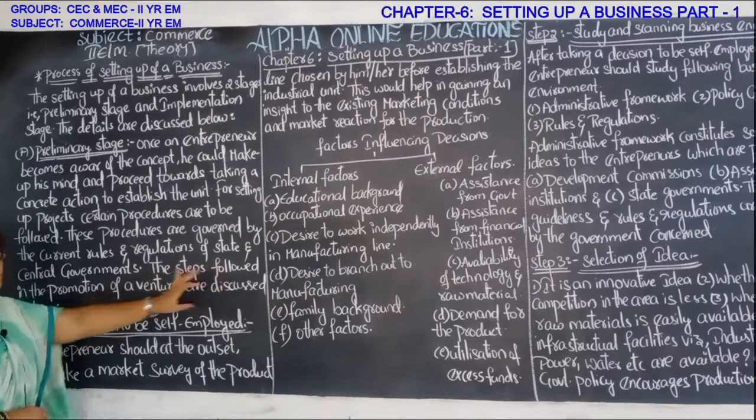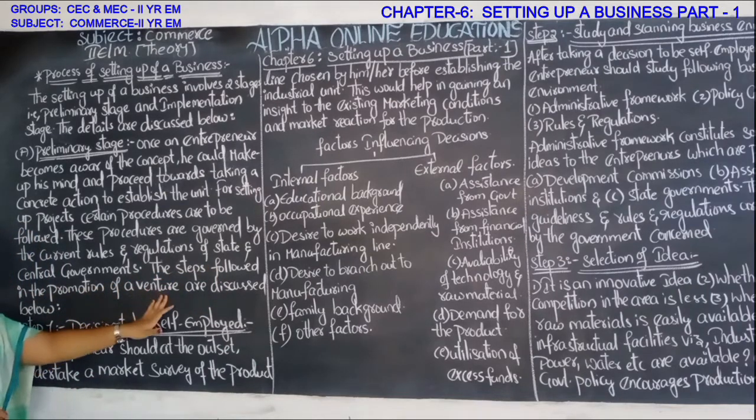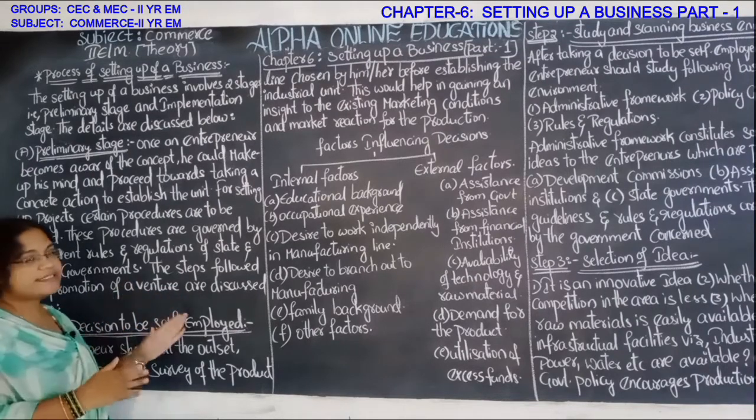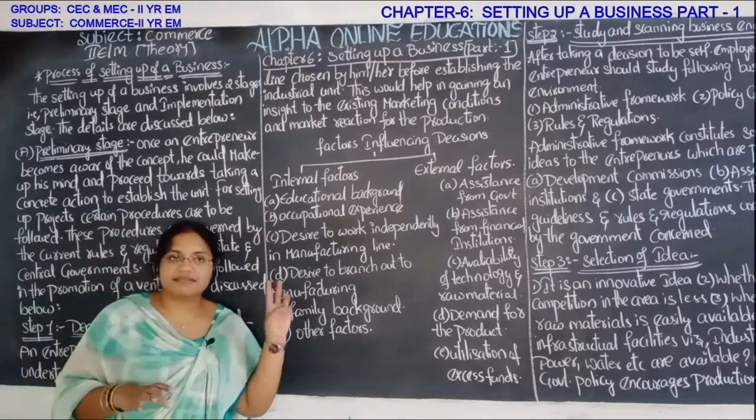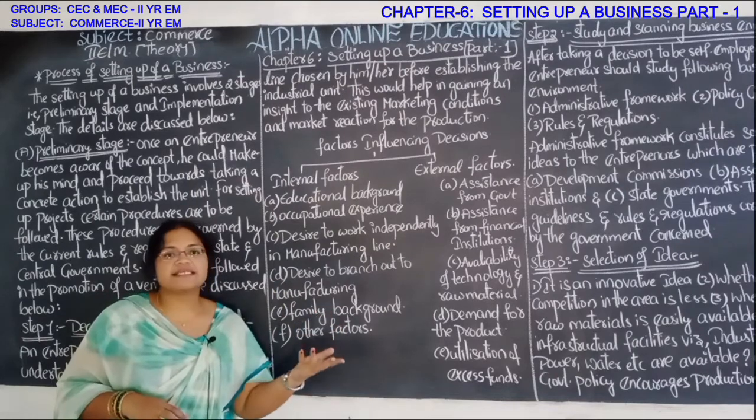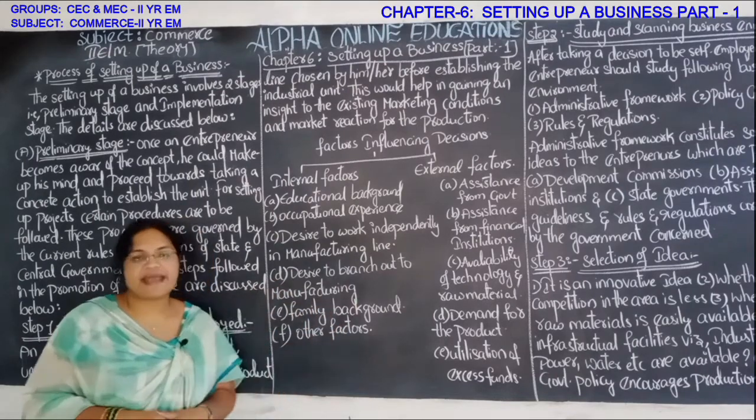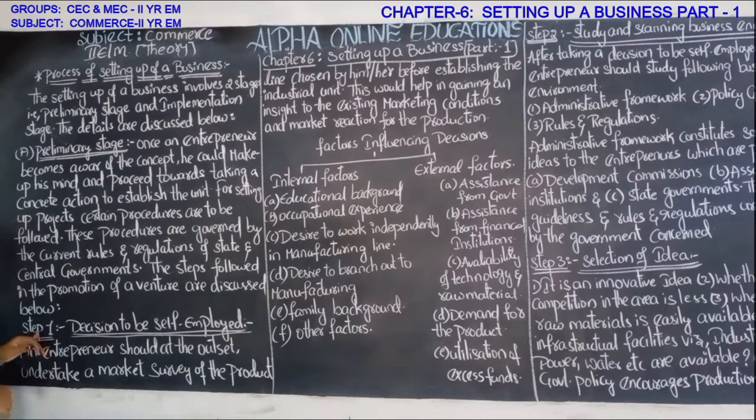The steps followed in the promotion of a venture are discussed below. In this session we are going to cover the 3 steps. The remaining 6 steps we are going to cover in the next session. So first, step 1: decision to be self-employed.